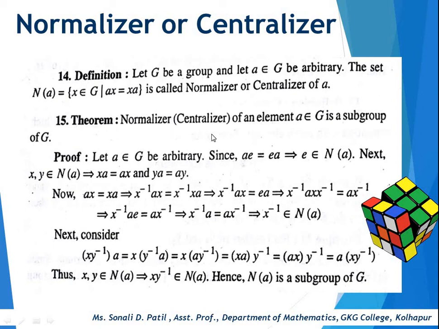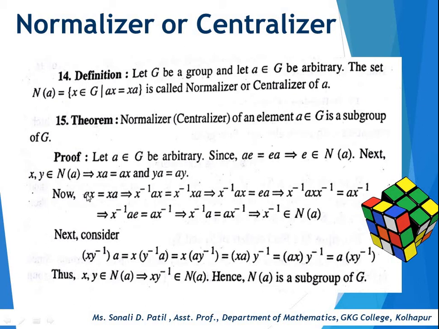There is one theorem: the normalizer of an element a belonging to G is a subgroup of G. So in the proof, let a belong to G be arbitrary, and since ae = ea, this implies that e belongs to N(a). So here we can prove N(a) is non-empty. Next, let x, y belong to N(a). This implies that xa = ax and ya = ay by using the definition of normalizer.